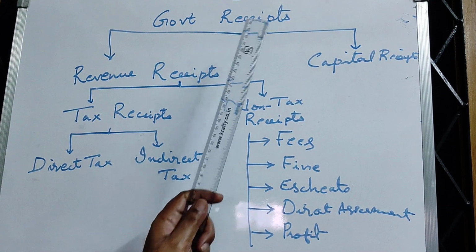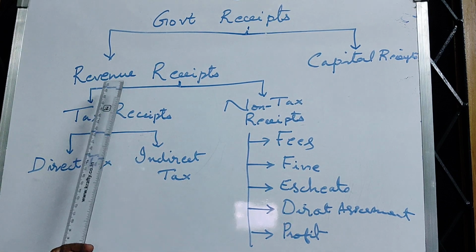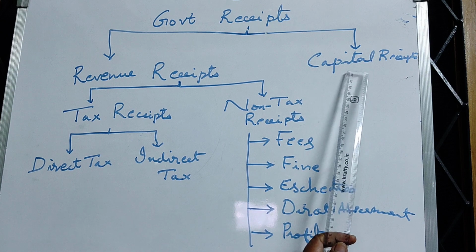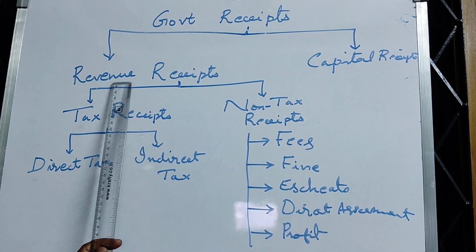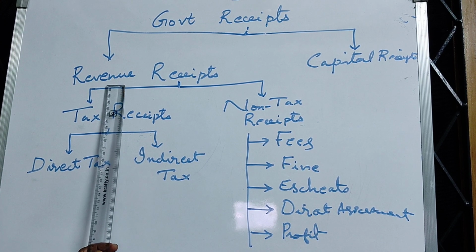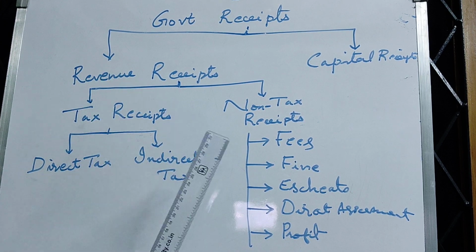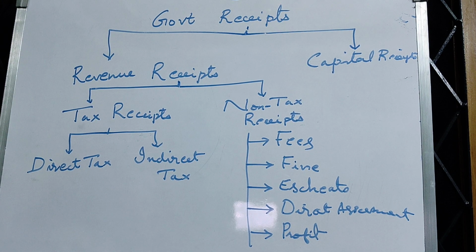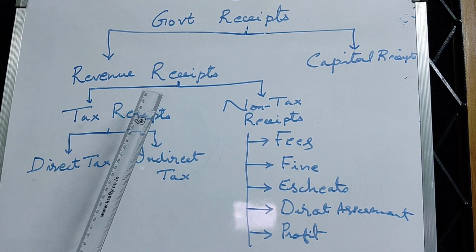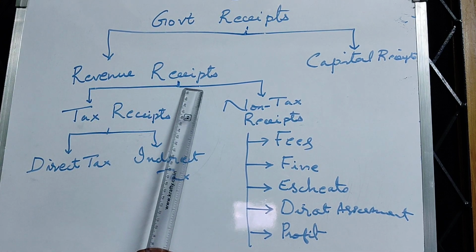The government receipts, we already have noted that they are divided into two, the revenue receipts and capital receipts. Revenue receipts are such money income earned by the government without reducing any of its assets, without losing any of its assets, and without increasing any of its liability. Such money income are known as revenue receipts.